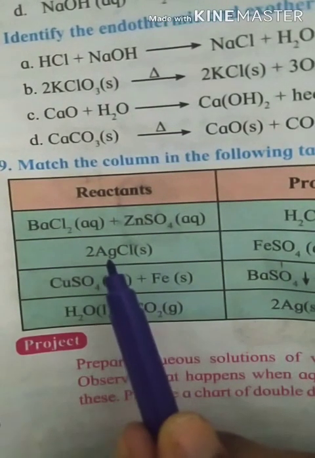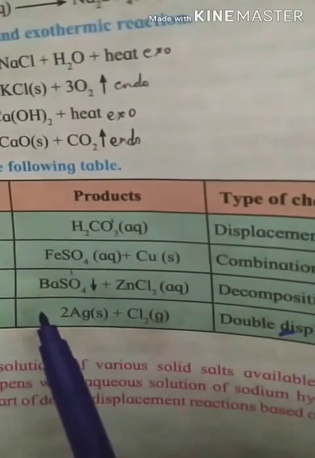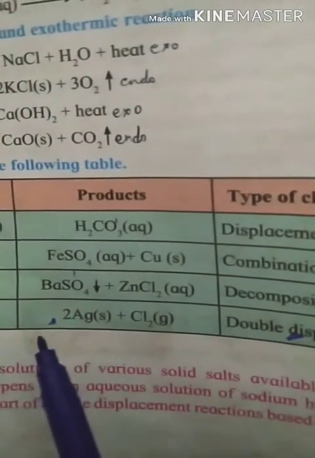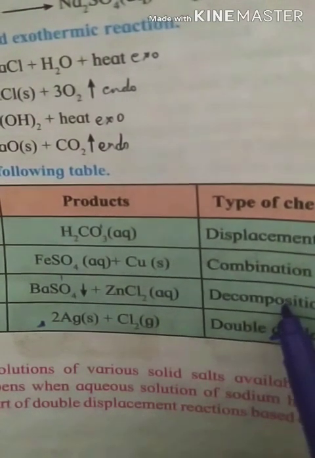Go to the next example, AgCl, only one reactant. One reactant decomposes into two or more products, that is this one. AgCl decomposes into Ag and Cl2. This is a decomposition reaction.